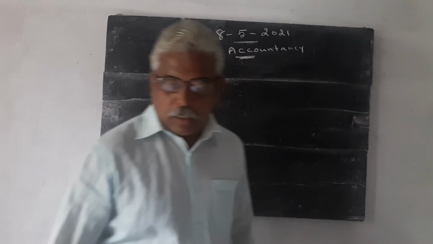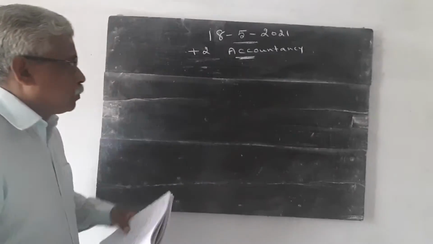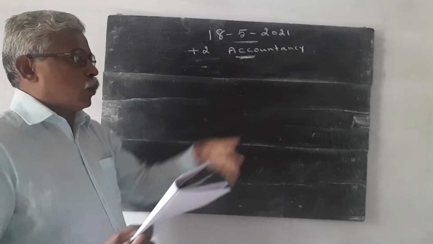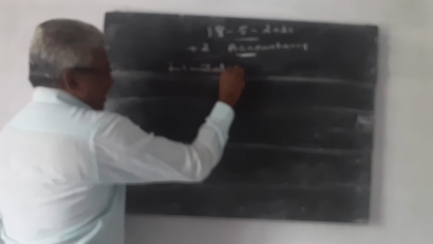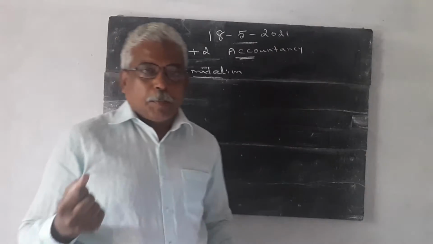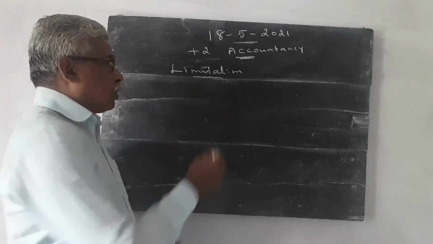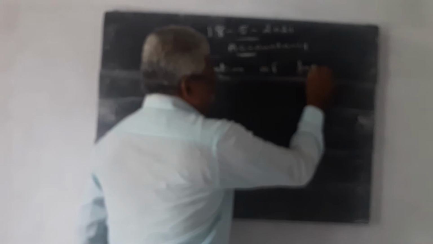Good morning to everybody. Today we are going to study the accountancy portion, that is plus 2 accountancy portion, single entry system, that is incomplete records. What are the limitations of incomplete records? In the previous classes, we studied what is the meaning of statement of affairs, what is the meaning of incomplete records, and in last class we studied what are the features of incomplete records. Today I am going to explain what are the limitations of incomplete records.